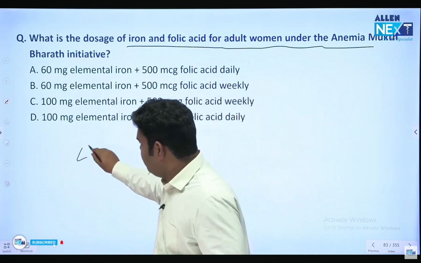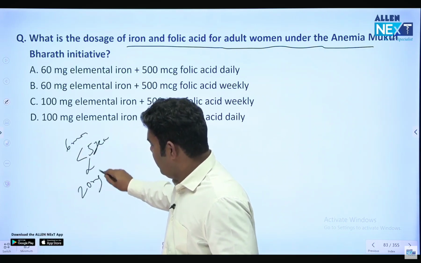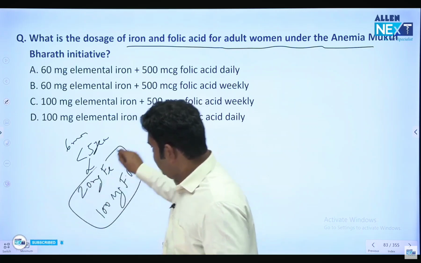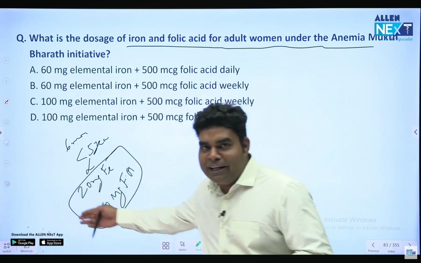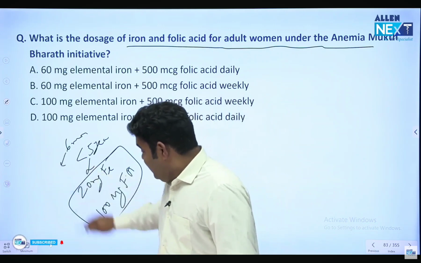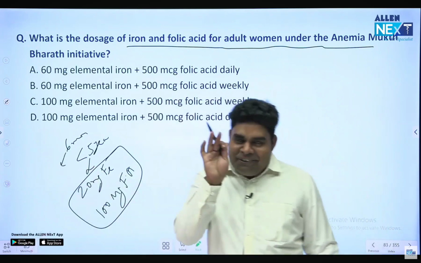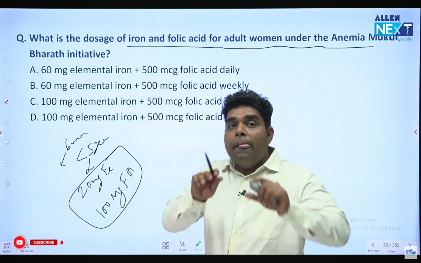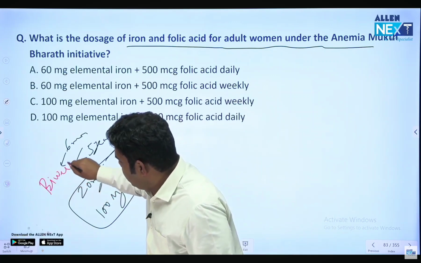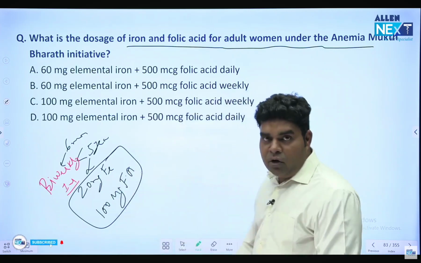If it is less than 5-year children, 6 months to 5 years, the dose is 20 milligram iron and 100 microgram folic acid. 20 iron, 100 folic acid. Very simple. So 20, 100 for less than 5 years. And in less than 5 years, will you give high dose or low dose? छोटे बच्चे हैं, we will give low dose. So to give low dose, we divide it into 2 doses and we give it bi-weekly. हफ्ते में 2 बार 1 ml syrup देंगे. And in that syrup 20 mg iron, 100 microgram folic acid.